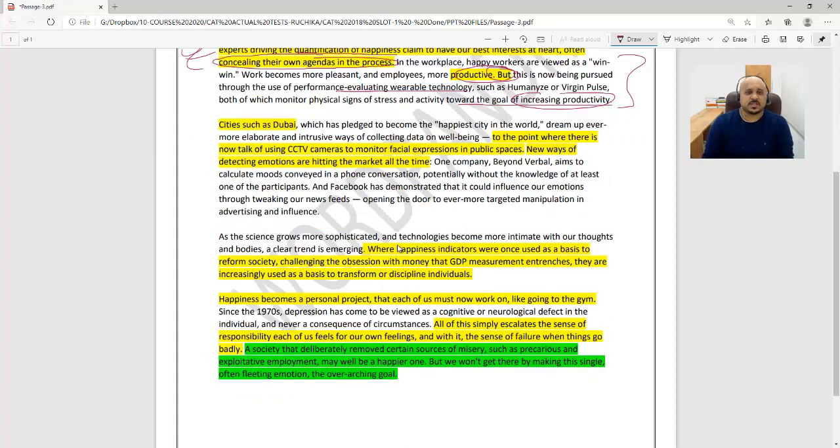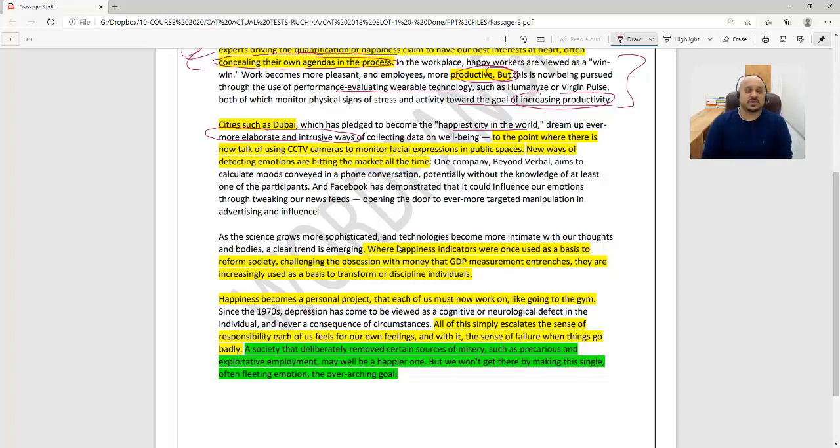Cities such as Dubai, which has pledged to become the happiest city in the world, dream up ever more elaborate and intrusive ways of collecting data on well-being. So the words "elaborate" and "intrusive" signal negativity on the part of the author. He's viewing this as a negative, right? Which is obvious as well, to the point where there is now talk of using CCTV cameras to monitor facial expressions in public spaces. So that's the kind of intrusion that is going to take place.